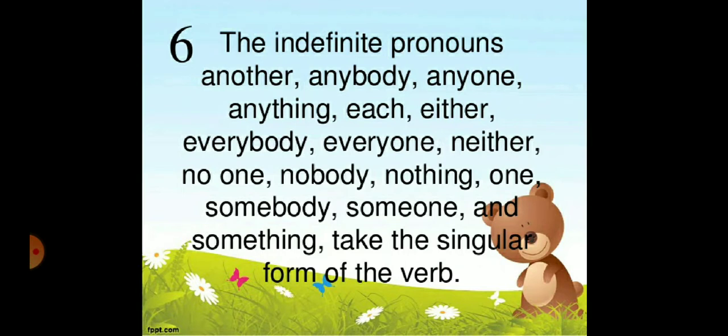Now come to the sixth rule. The indefinite pronouns another, anybody, anyone, anything, each, either, everybody, everyone, neither, no one, nobody, nothing, one, somebody, someone, and something take the singular form of the verb, because they are always used as singular subjects.